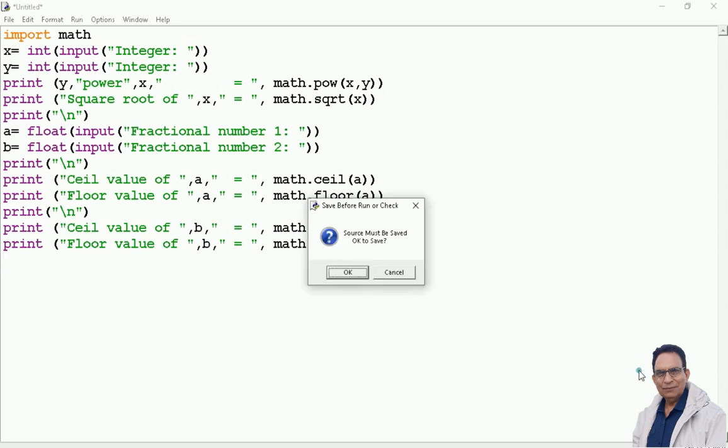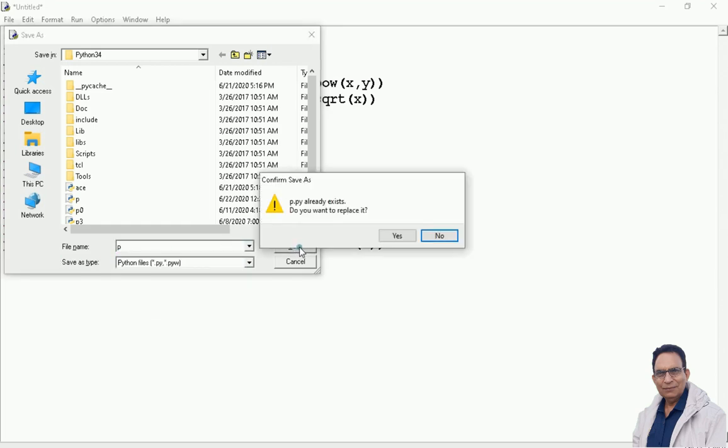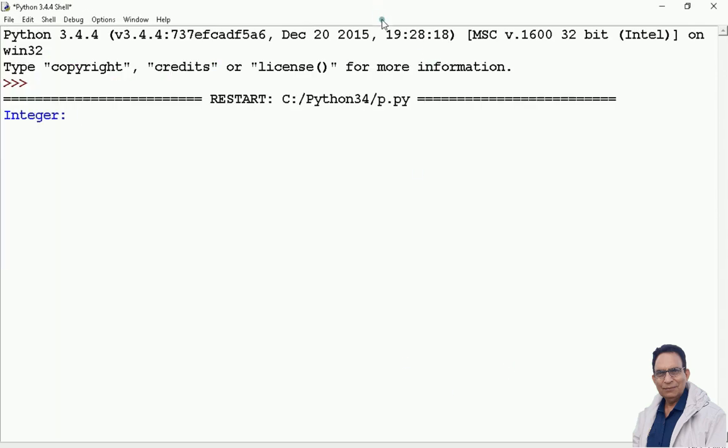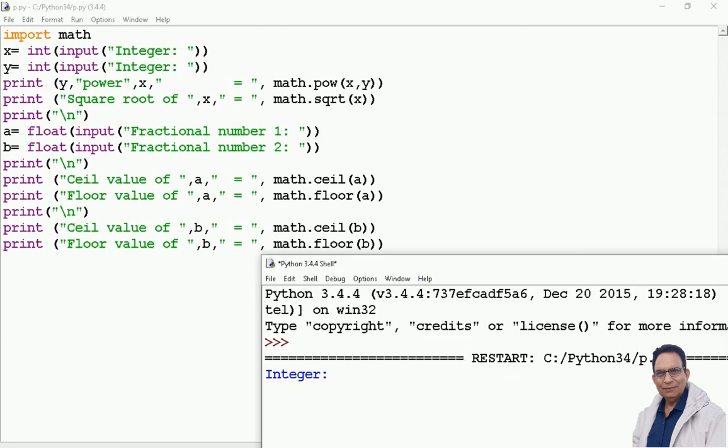Pressing F5, it is asking me to save the file. I write P, I say save. It says the file is already existing. Let us overwrite it. Now, to understand the execution, let us pull our output screen down.